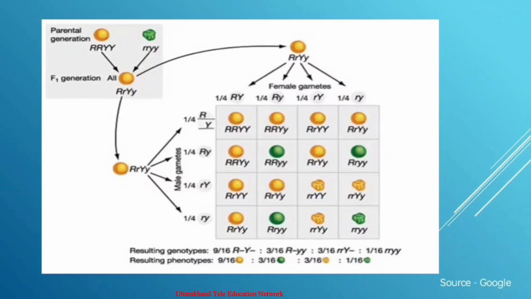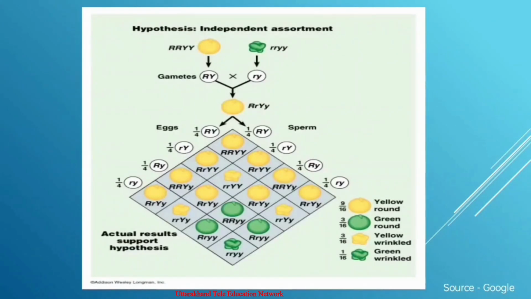So in this slide, the hypothesis of independent assortment is seen in the form of a Punnett square. We can see in the P generation, the parent generation, round yellow and wrinkled green are crossed and gametes are produced. In the F1 generation, round yellow, shown by capital R small r and capital Y small y, gametes are produced. And in the F2 generation, the phenotypic ratio is round yellow 9, round green 3, wrinkled yellow 3, and wrinkled green 1. Again, the genotypic ratio is 1:2:2:4, 1:2 for round green, 1:2 for wrinkled yellow, and the wrinkled green is ratio 1.